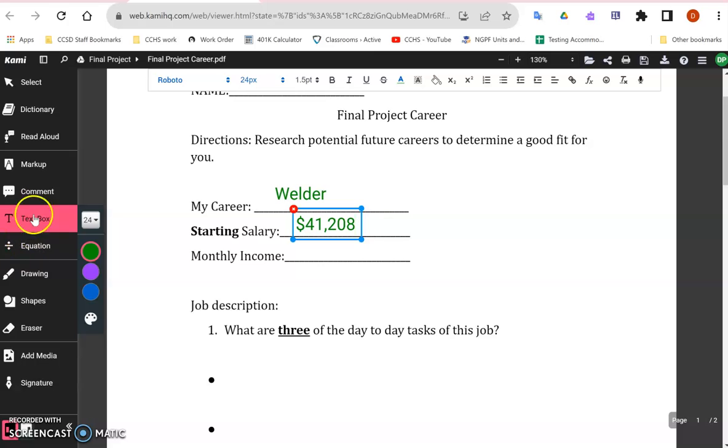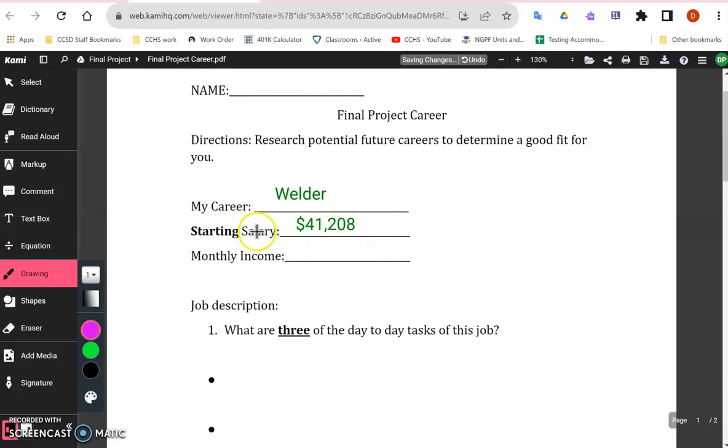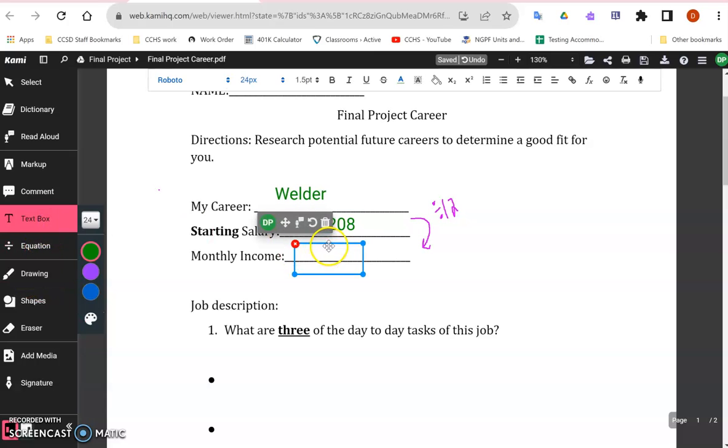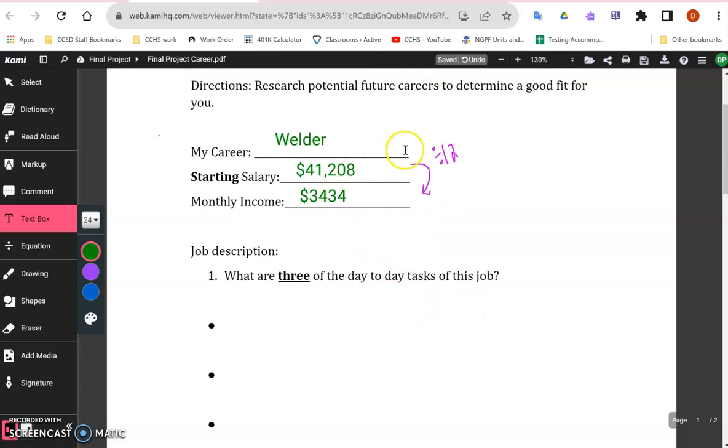In order to make this my monthly income, remember, I'm going from salary, which is per year, to monthly. All I have to do is divide by 12. This is going to get us our monthly income. So I'll take that 41,208 divided by 12, and it looks like per month I am making $3,434. And we can go ahead and write that in here. $3,434. That's going to come into play later in this project, but for now we can just leave it as that. So that's part one of the career.